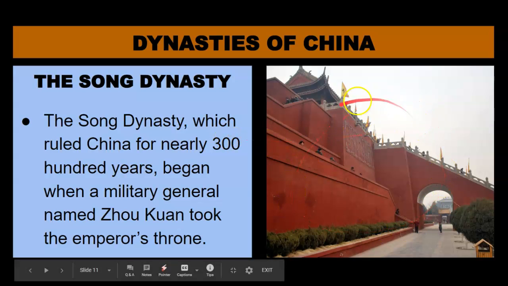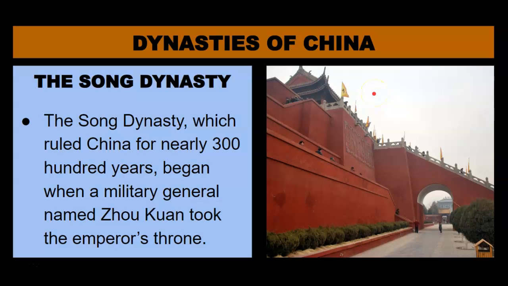What you see over here was something that was built during the Song period. This is what they call the Forbidden City, and this is where the emperor and his family lived. The only people that were allowed in the Forbidden City during the Middle Ages were people that were related to the family. Most regular Chinese were not allowed in. It remains a pretty famous structure today, and it's a tourist site for a lot of people that want to go visit the Forbidden City. In fact, it's someplace I'd like to see at some point.